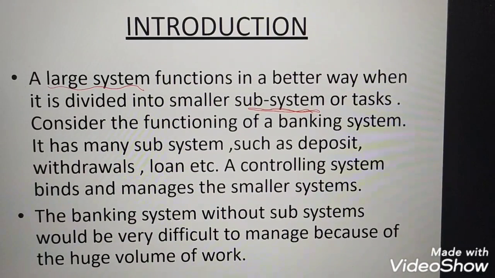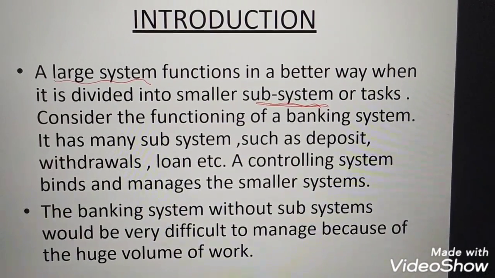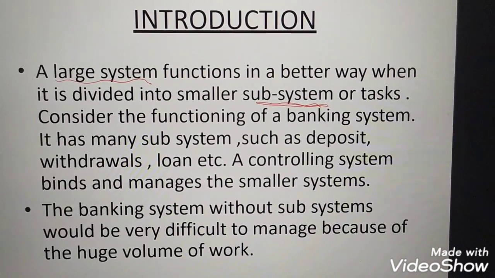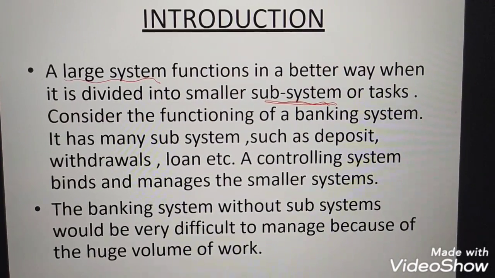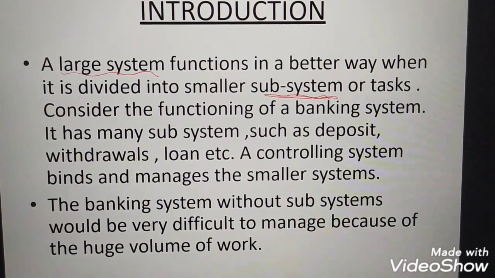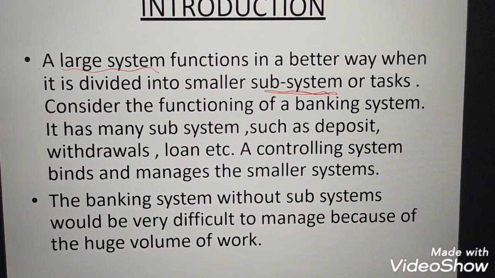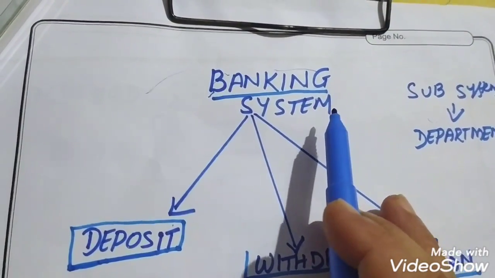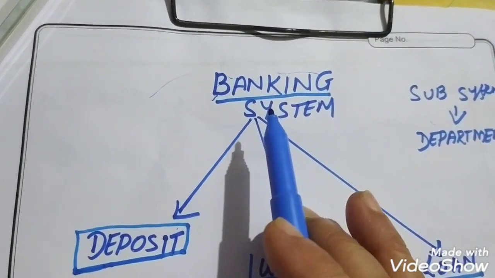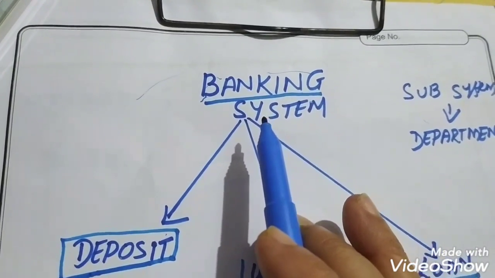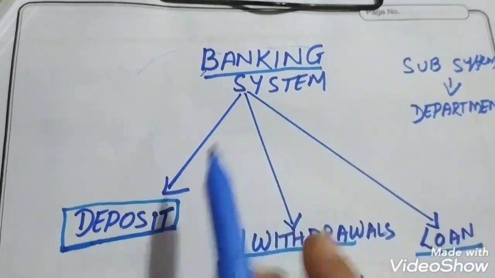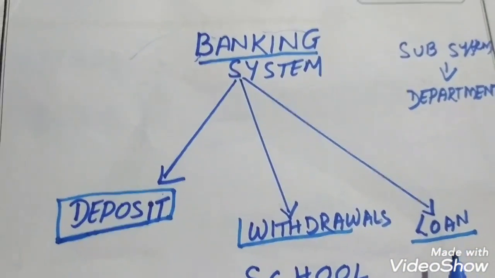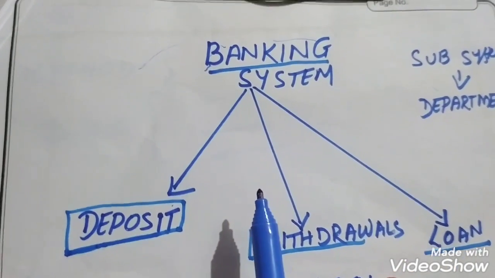Okay. So we consider the functioning of the banking system. It has many subsystems such as deposit, withdrawal, loan. Okay, and by these subsystems it is working properly, managing and controlling the smaller subsystems. Okay, from this diagram it will be more clear. You just look at the banking system. All of you are acquainted with the banking system; it is a very large system, and so many different types of work are going on inside the bank. The people go there to deposit their money, to withdraw their money, to take a loan. Okay, so how is the banking system functioning, how is it working?